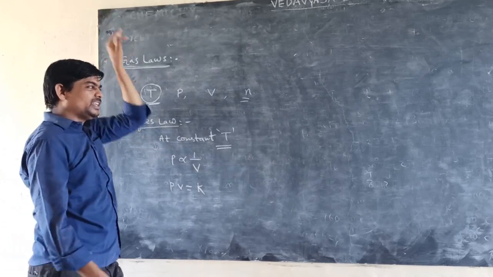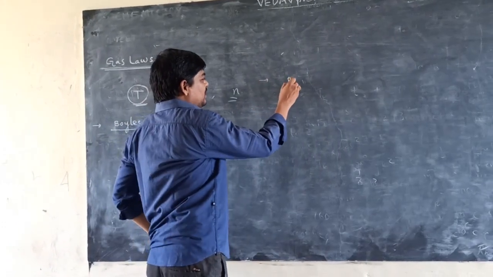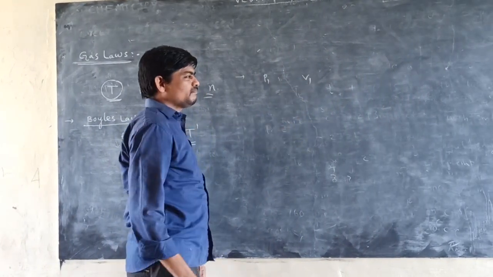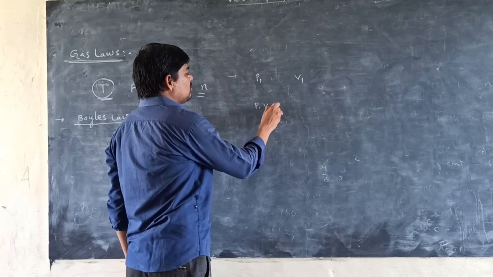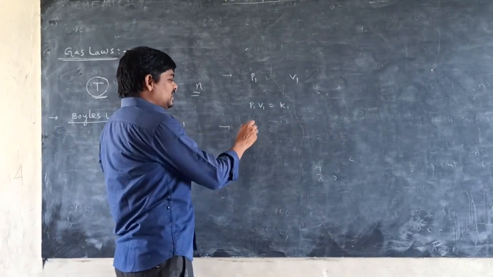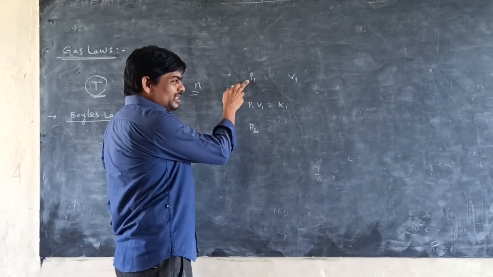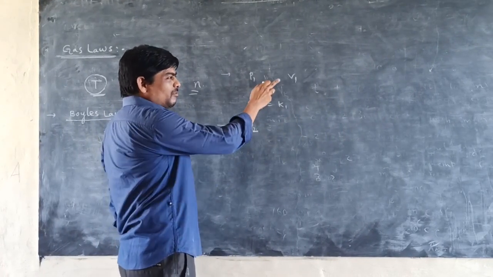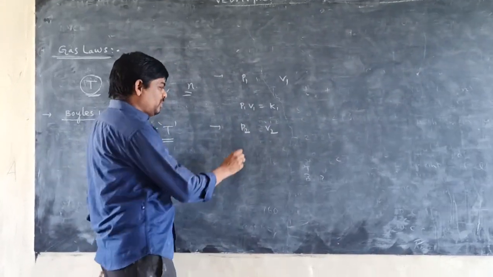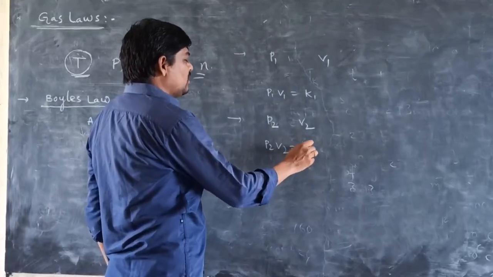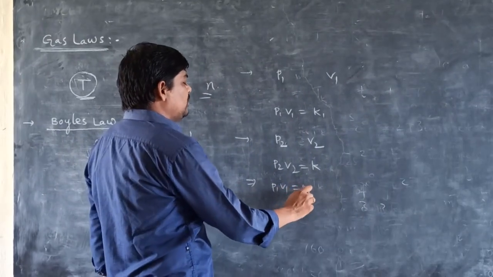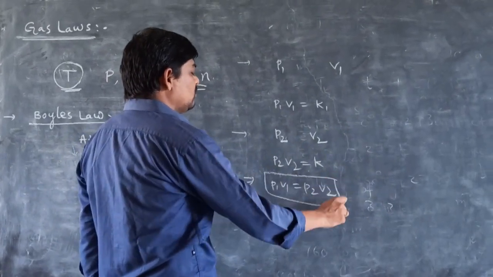For example, if you take the initial pressure of a gas as P1 and the initial volume of the gas as V1, then P1 V1 is equal to some constant K. Final pressure is P2 and final volume is V2. Therefore P2 V2 is equal to the same constant K. Therefore P1 V1 is equal to P2 V2.